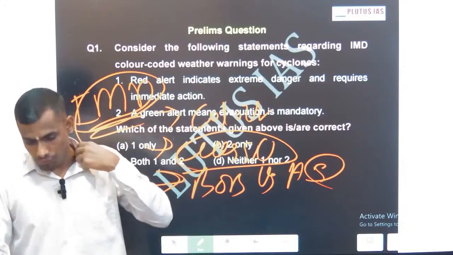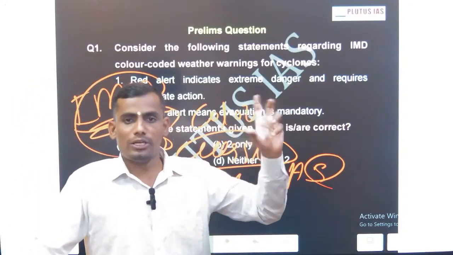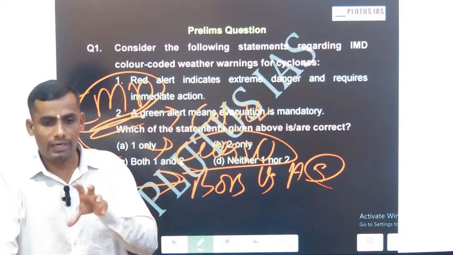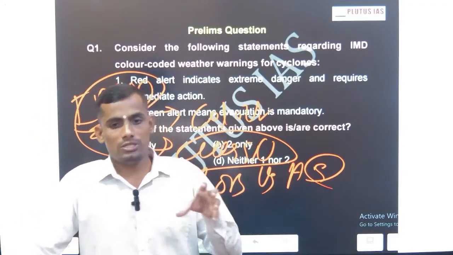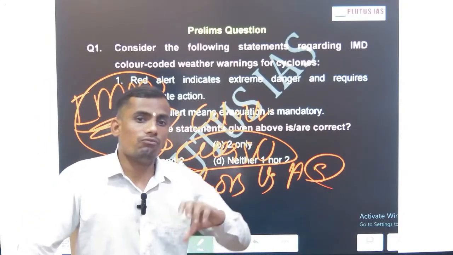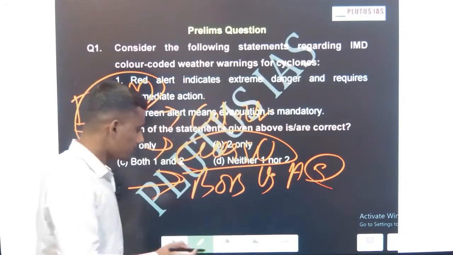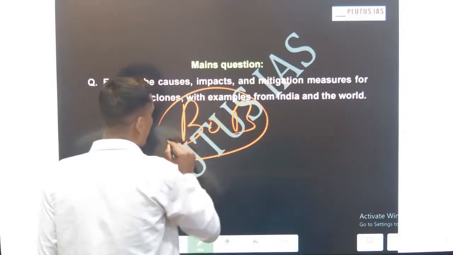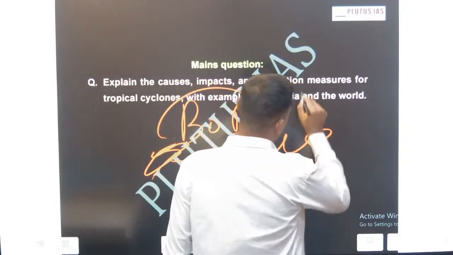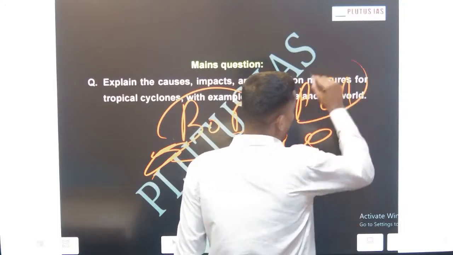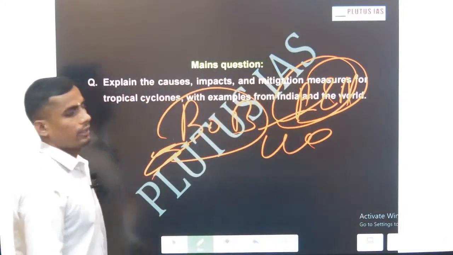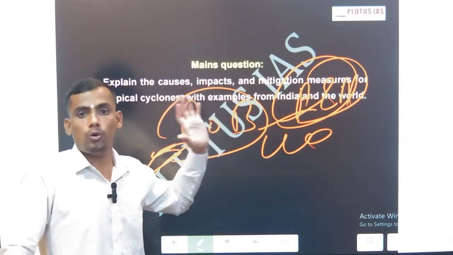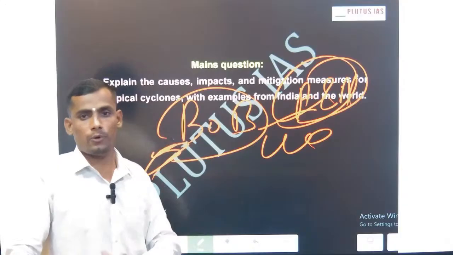Then recently I came across one news item in the policymakers' arena, not diplomatic, discussing that even though cyclones and disasters are there, in which area are we getting more cyclones? Obviously the Bay of Bengal. In this Bay of Bengal, what structure do we have? The Andaman and Nicobar Islands. To develop these islands, we have the Great Nicobar Development Project, and that project has been in the news.